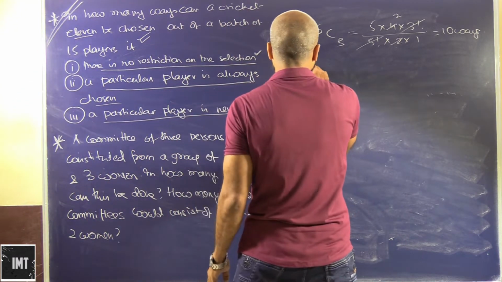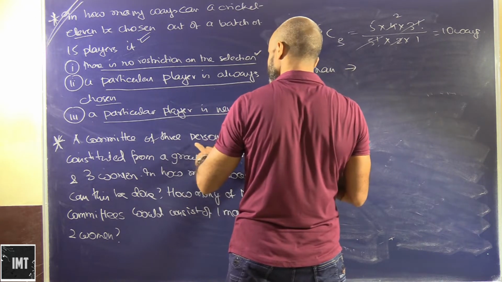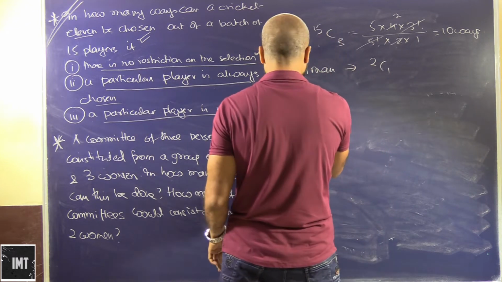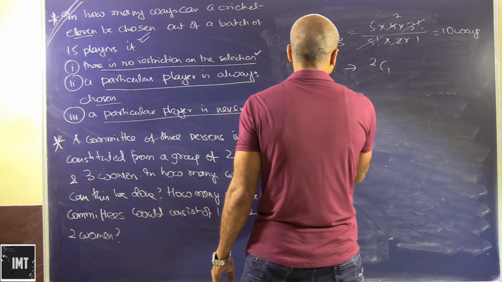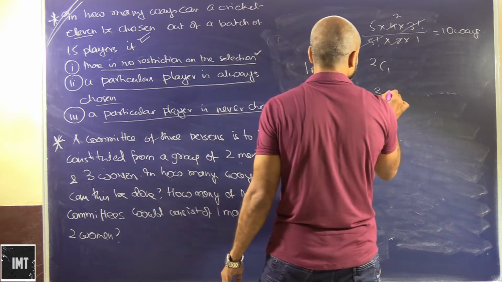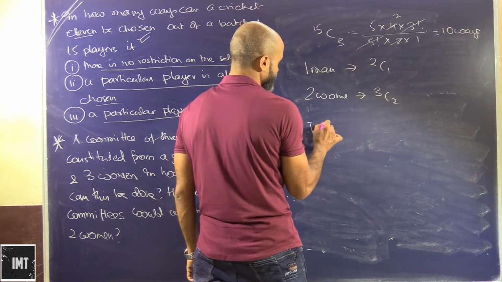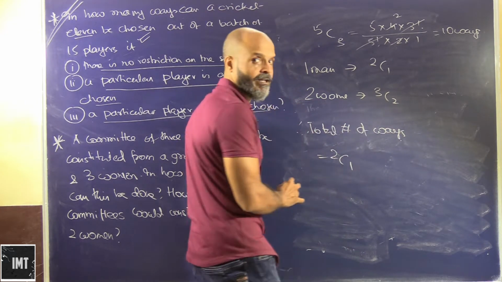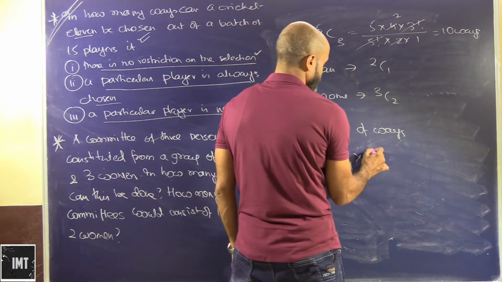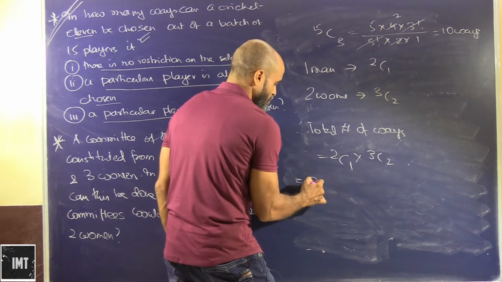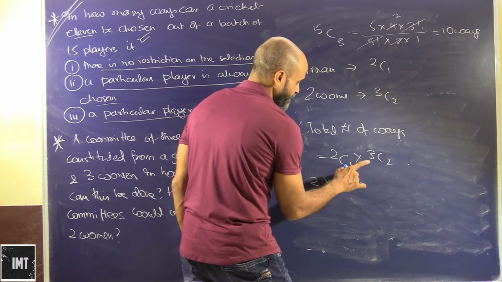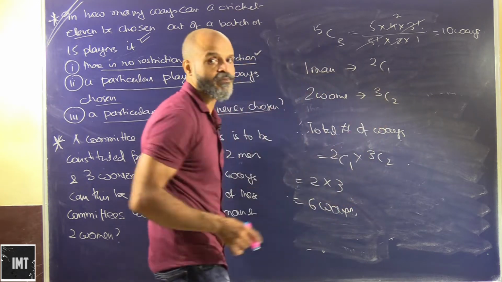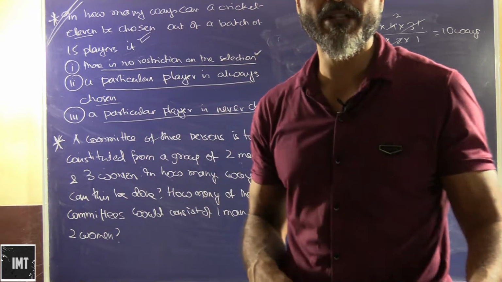So 1 man can be chosen from 2 in 2C1 ways, and the 2 women can be chosen from 3 in 3C2 ways. So the total number of ways will be 2C1 into 3C2. That will be 2 into 3, that is 6 ways. That will be basically 6 ways. Okay. Simple problems in combination.